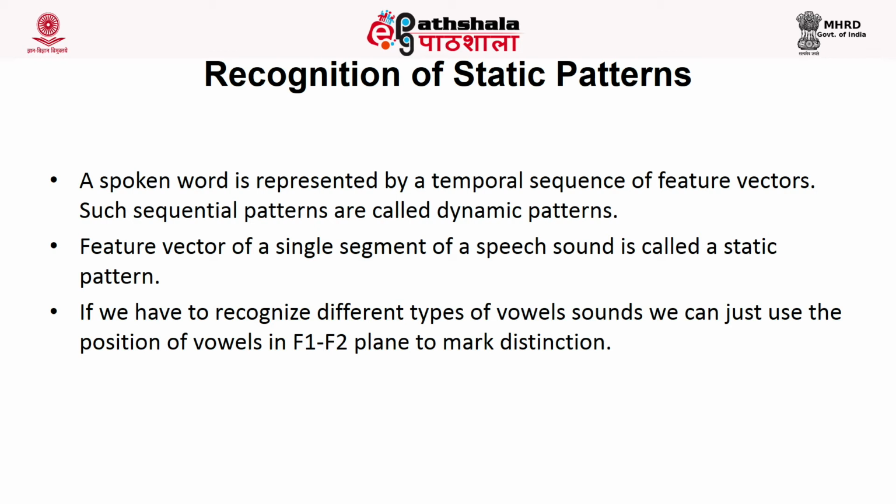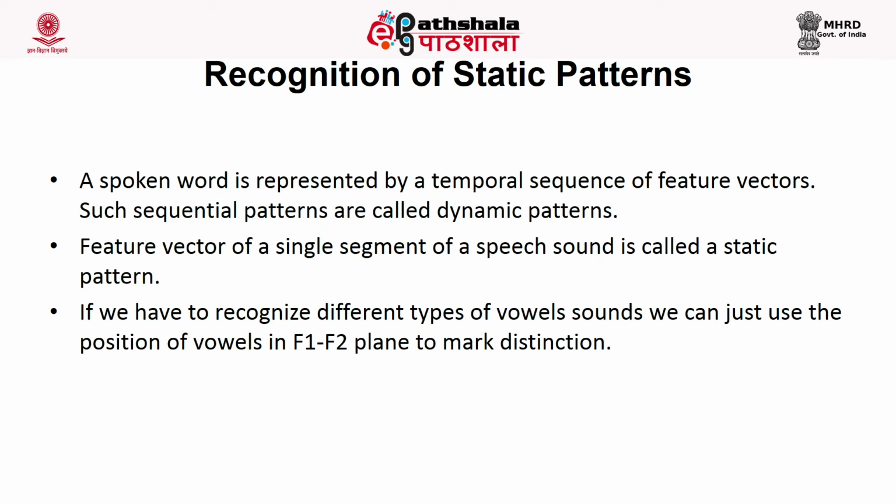If we have this kind of plot, and we want to test a vowel to find which category or which vowel it is, then we will plot that vowel on this F1 F2 chart and try to find the distance from the vowel to the vowel class it is to be located in. So we'll compute the Mahalanobis distance, using the formula: square root of the sum from i equal to 1 to n of (xi minus yi) squared divided by si squared, where si is the variance, xi is the input signal and yi is the label class.